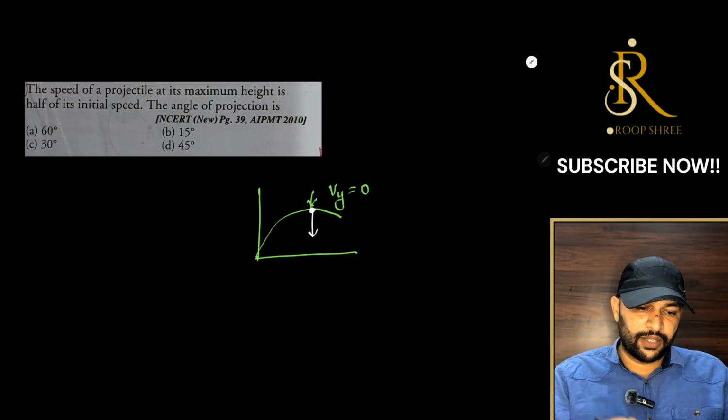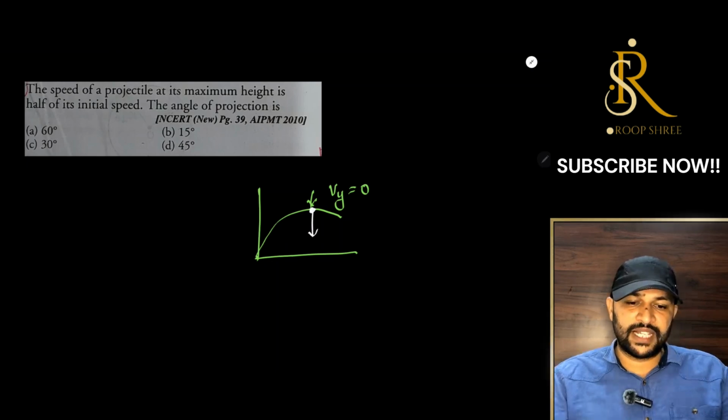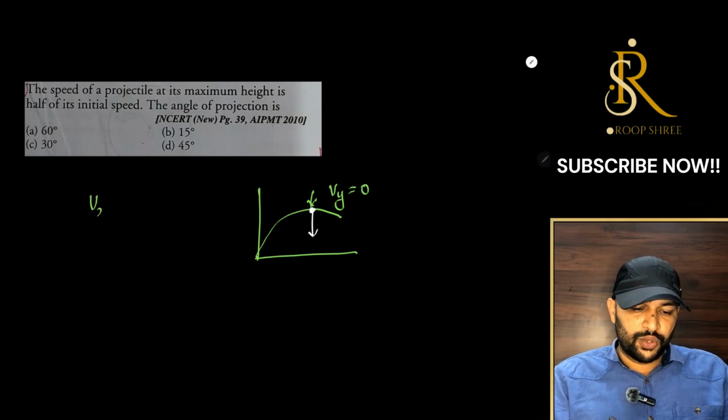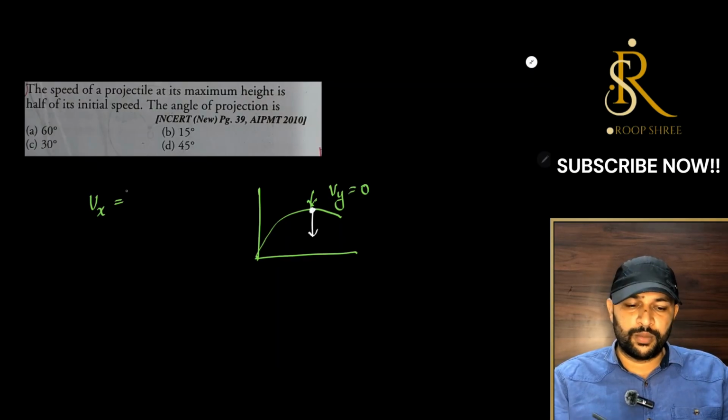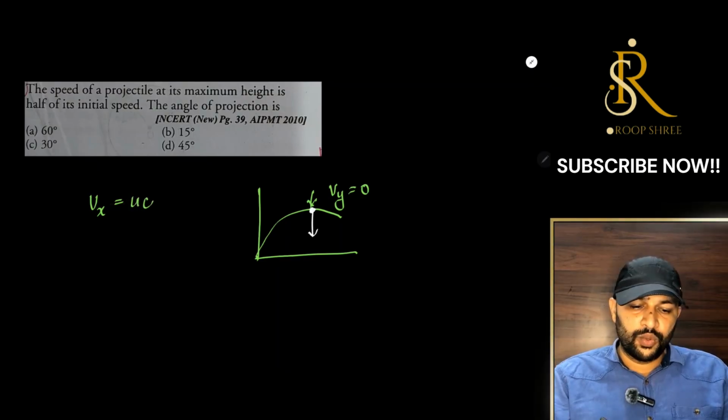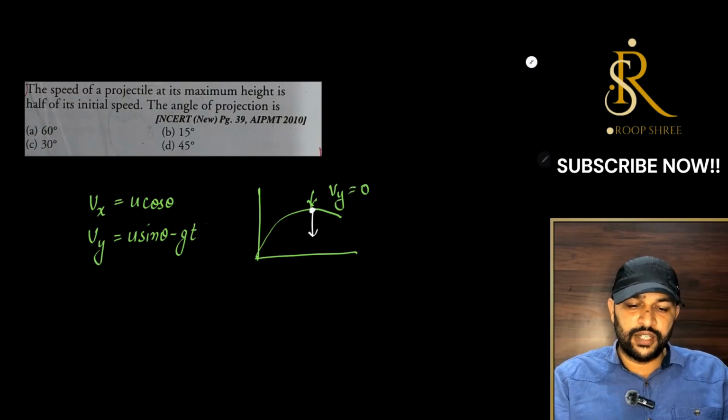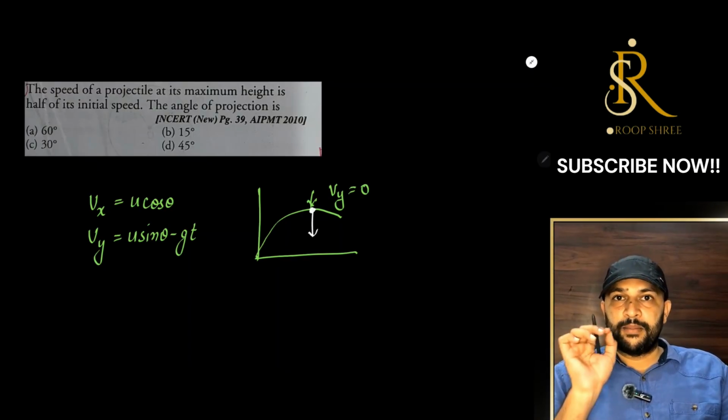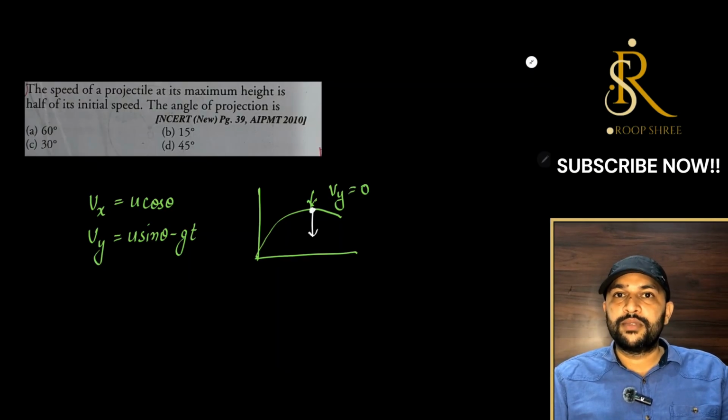Okay, let us come back to the problem. The speed of the projectile at its maximum height. For that, we should remember that Vx, the velocity of any object moving through projectile motion, must be u cos theta at any instant. And Vy was u sin theta minus gt, if you remember. But at the maximum height, this Vy will become 0, and we get the time of maximum height if you have done the derivation.